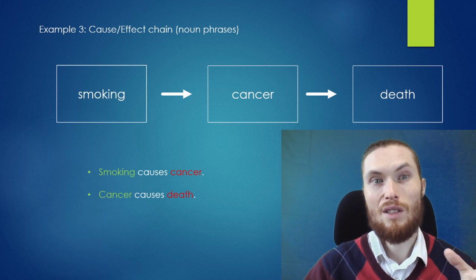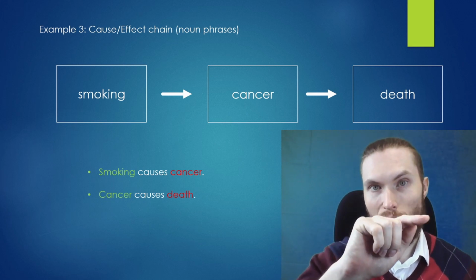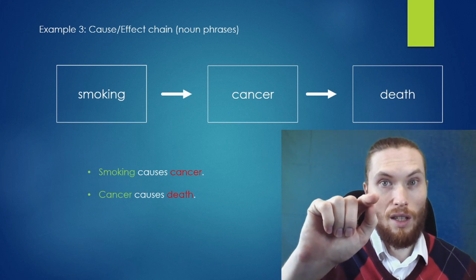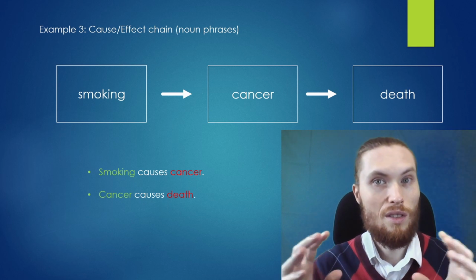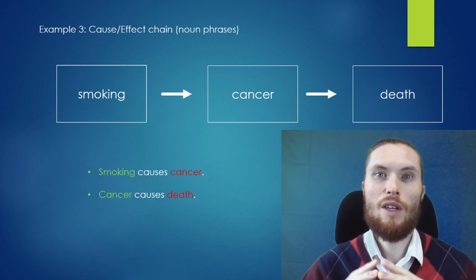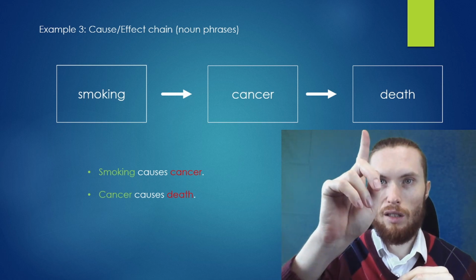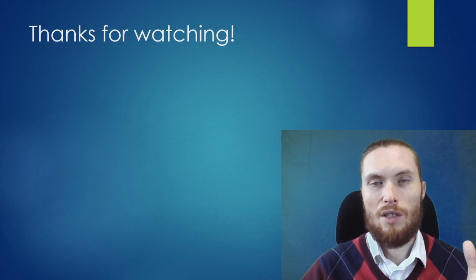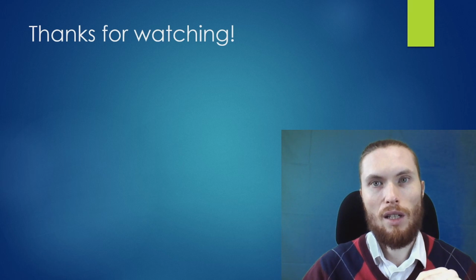So this is called a cause and effect chain, where many events lead to each other. This causes this, that causes that. So this happens quite frequently in the real world. And we can think about this information in a chain like that. All right, that's all I want to say about cause and effect for now.